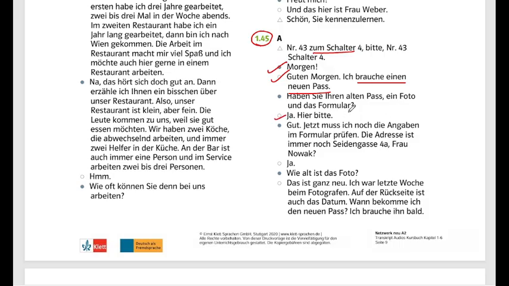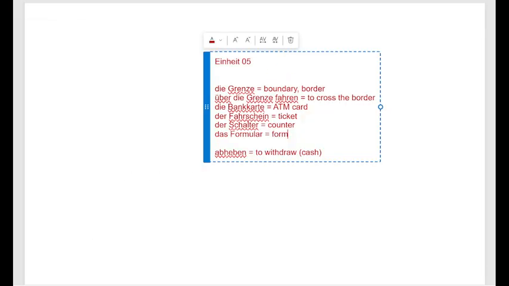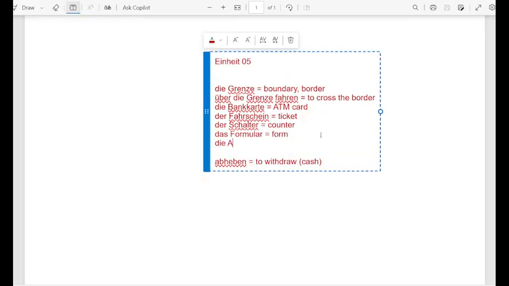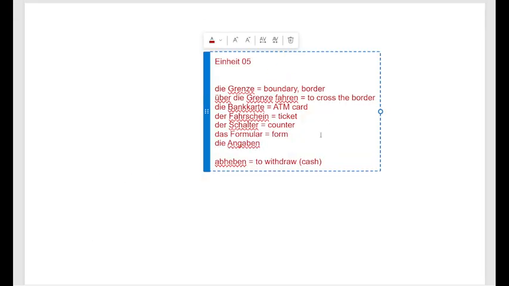Ja, hier bitte, gut. Jetzt, now, muss ich noch die Angaben im Formular prüfen. Okay. Now, what is the meaning of Angaben? Angaben is data or information. Die Angaben, again, it is a plural one. So data.